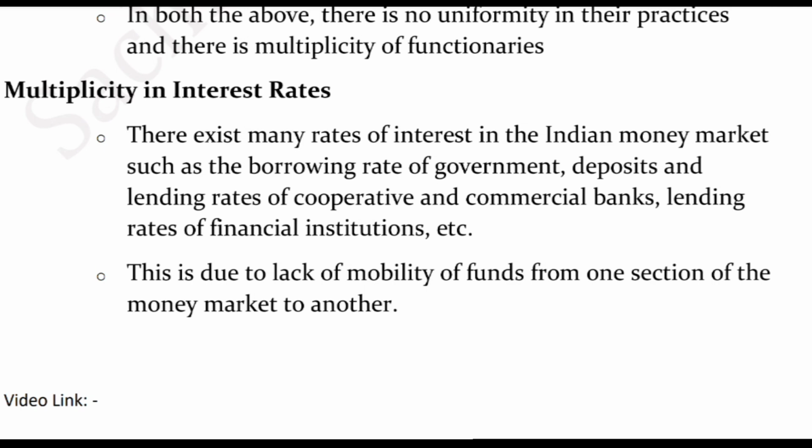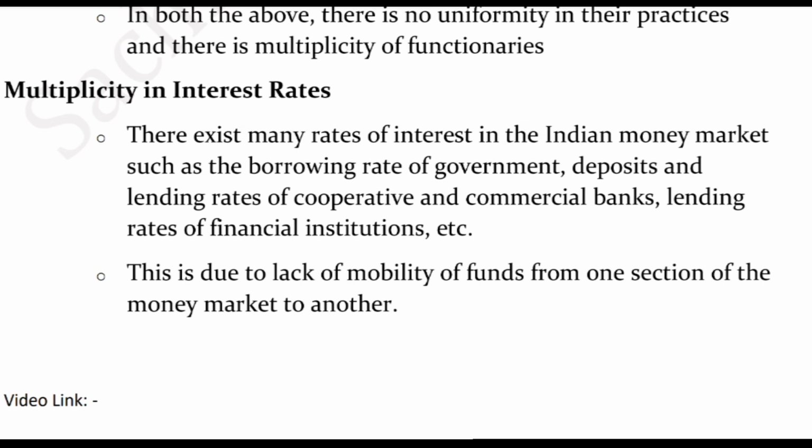Due to the lack of mobility in the money market, unlike the capital market, which mobilizes your savings in a productive manner, the money market faces the problem of mobility of funds from one section to another. Due to this problem, there is also a multiplicity of interest rates, which causes a lot of inconvenience to the general public in getting money from this market.